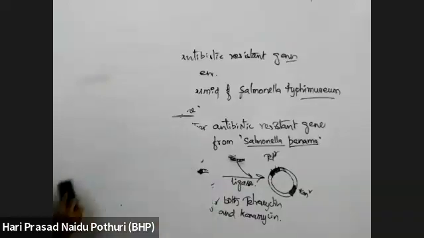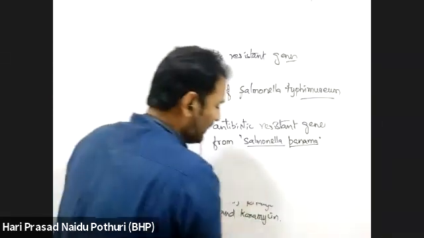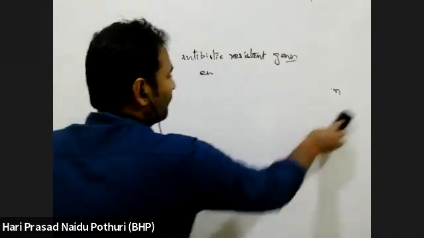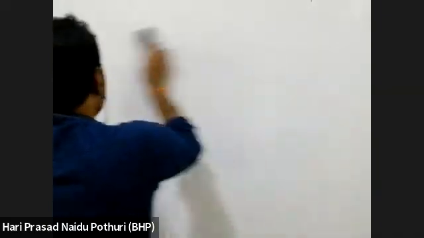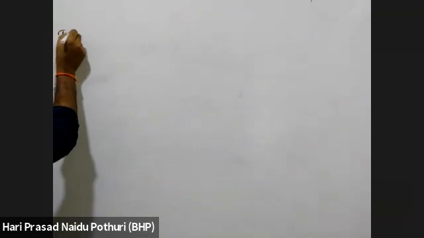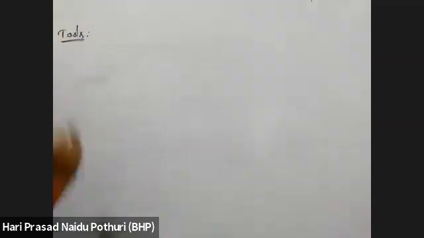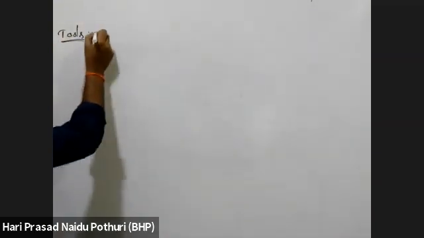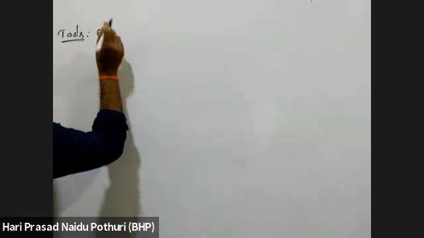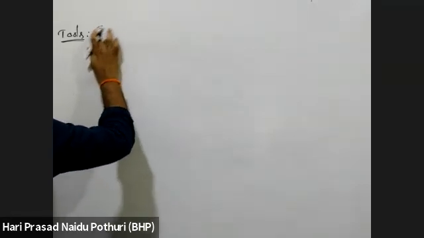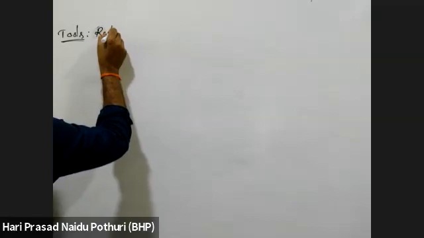Then see about tools of recombinant DNA technology. What are the tools that we use in biotechnology or genetic engineering or recombinant DNA technology? There are many tools we are using. The most popularly used tools are enzymes, which are endonucleases, particularly restriction endonucleases.